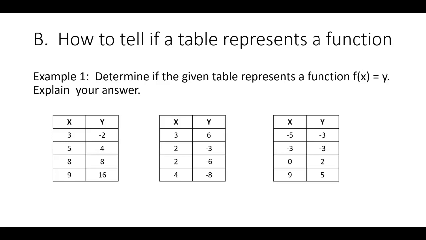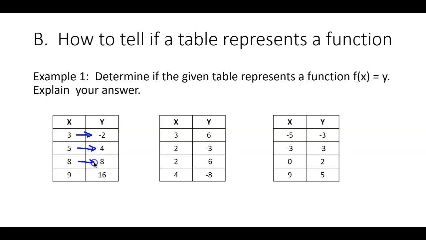Our second objective today is you should be able to look at some tables or a graph and tell me, is that a functional relationship? Is it a function or not? Well, here's how you can tell. Every x should have only 1 y with it. So for instance, this x here has 1 y with it, it's -2. This x value here has 1 answer.